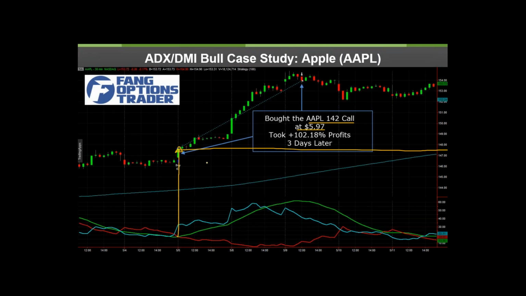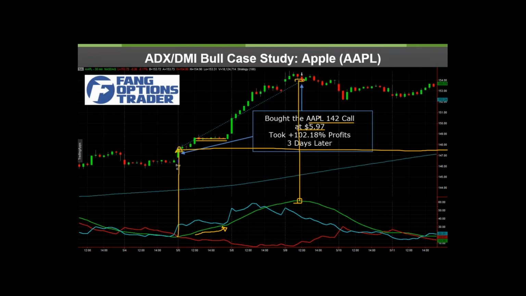On the high dollar ones like Amazon and Google, we don't have that ability because we want to keep our option premiums reasonable, but still tremendous leverage against the underlying stock. And again, here too, look, Apple kind of flattened out here for the second half of that first day we were in the trade. ADX kept rising, that green line going up. That's what we got to see. As soon as it bends down and we're out, you can see where that happens. Right in here on the third day in the trade, we're out.